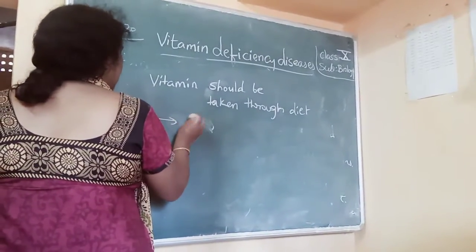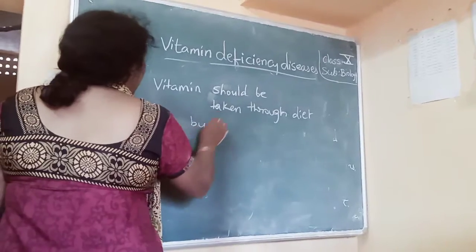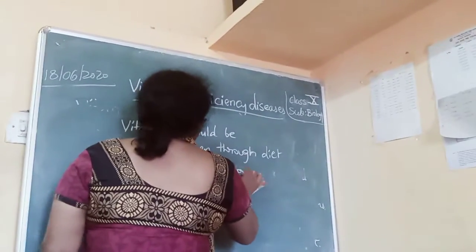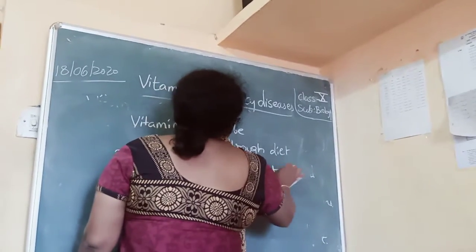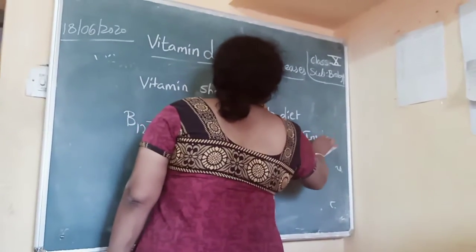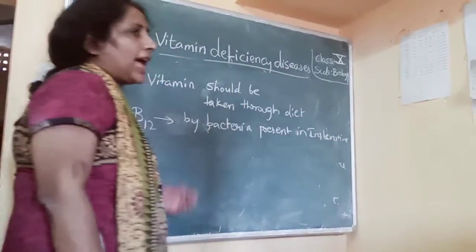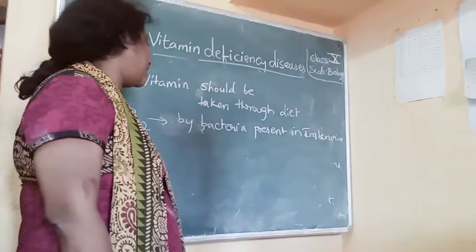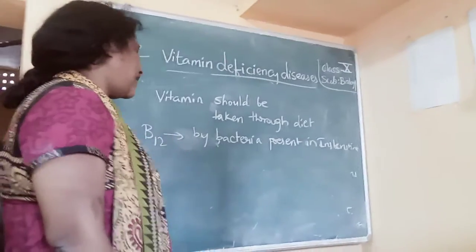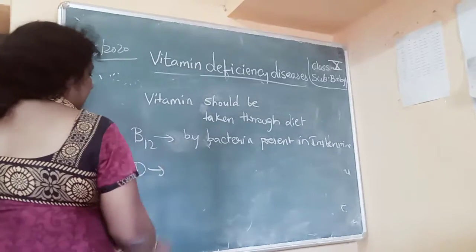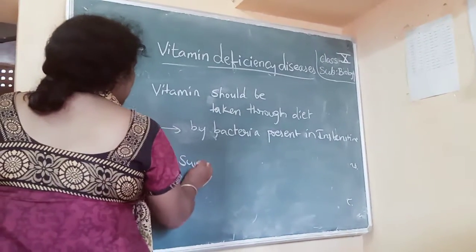Vitamin B12 is synthesized by bacteria present in the intestine. Okay. So we have good bacteria present in our intestine. That bacteria will synthesize B12 vitamin. And vitamin D is synthesized through sun rays.